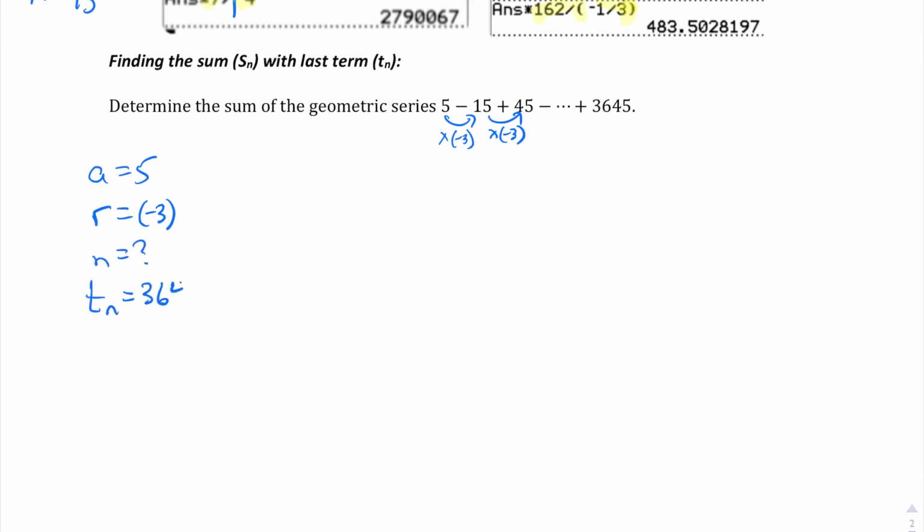So I've got my A value. My R is -3. I don't know the number of terms, but I know that the nth term is 3,645. So I can use our T sub n formula. So just a reminder, it looks like this. Sub everything in.